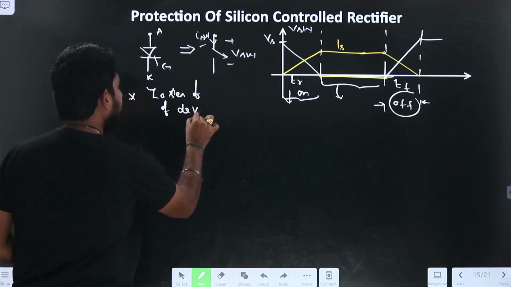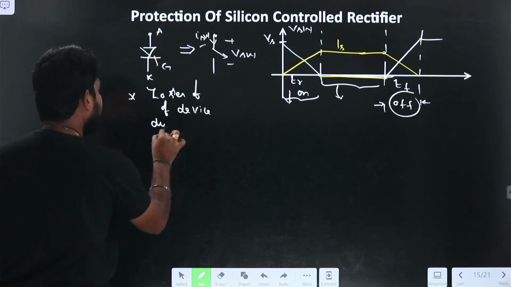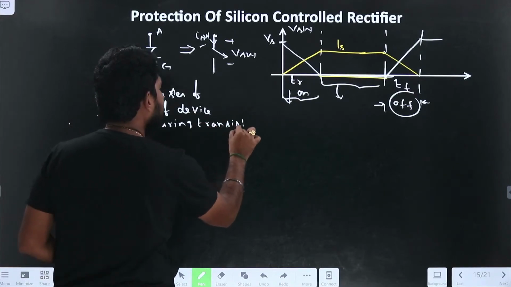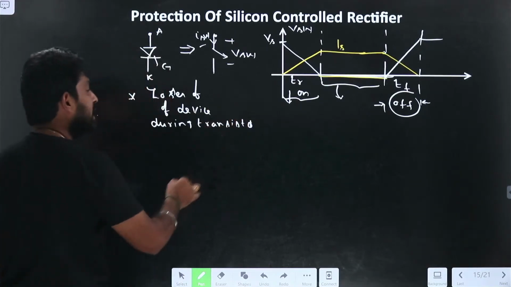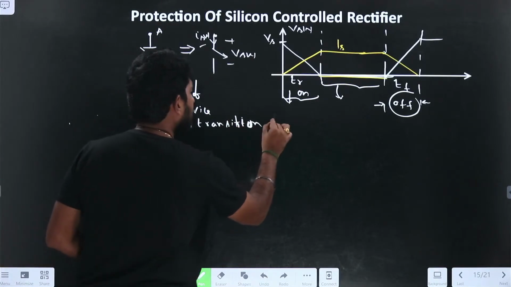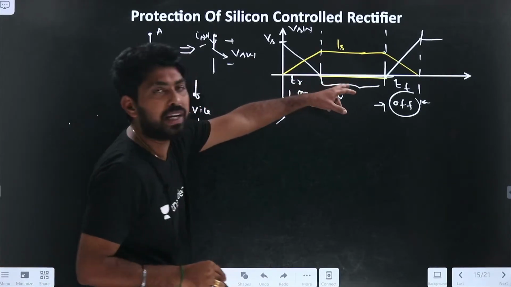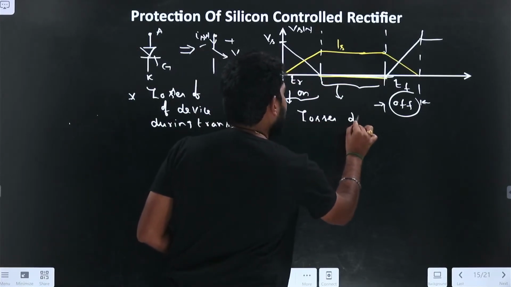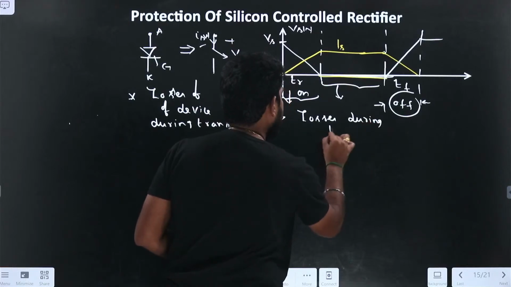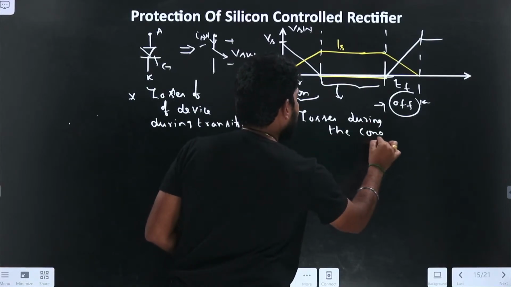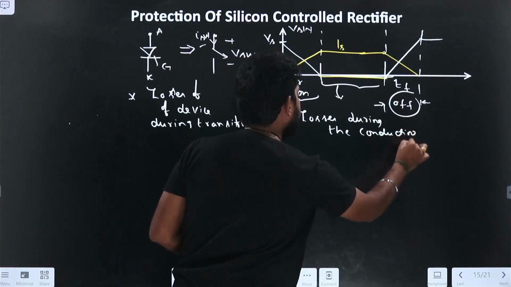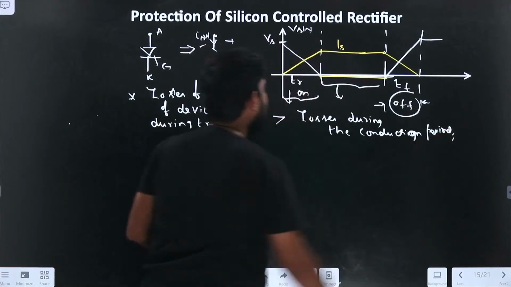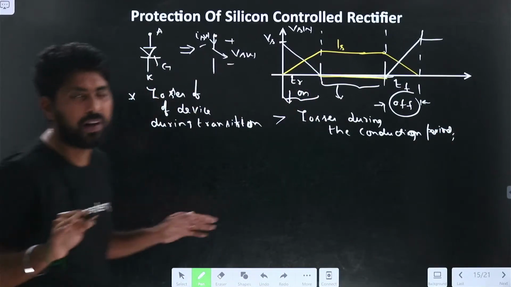Losses during transition are more than the losses during the conduction period and blocking period. Losses during the conduction period. Let's assume that this is right, what we have seen here. So from the basic point we have observed that.